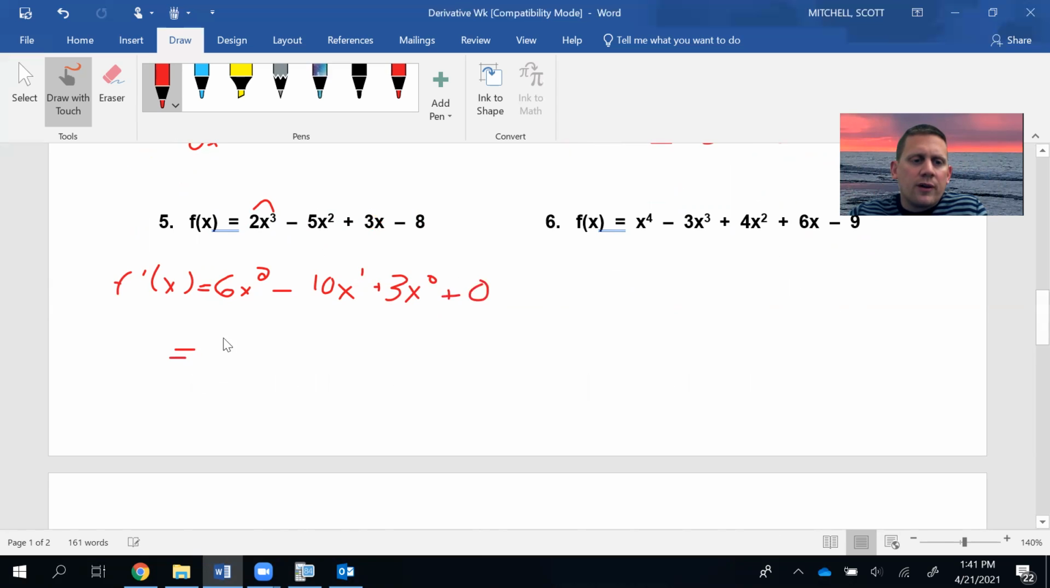So when I write my final answer, I don't want to write all that stuff down over again. And I don't ever write x to the first, really. And I'm not going to write x to the 0 either. So there's your derivative in number 5 there.